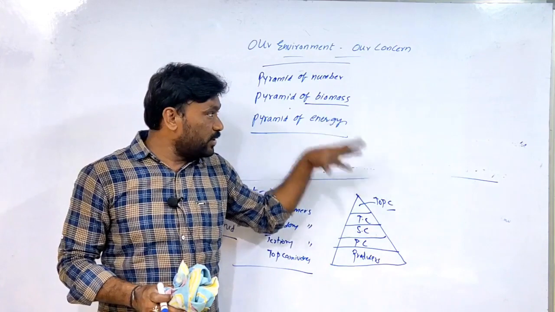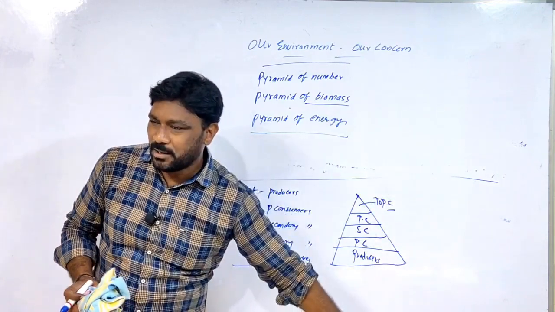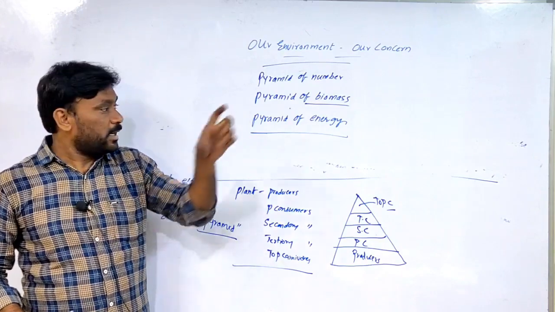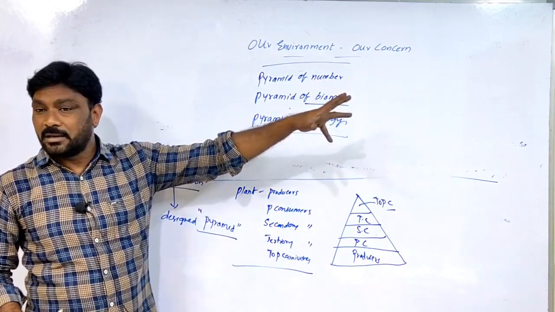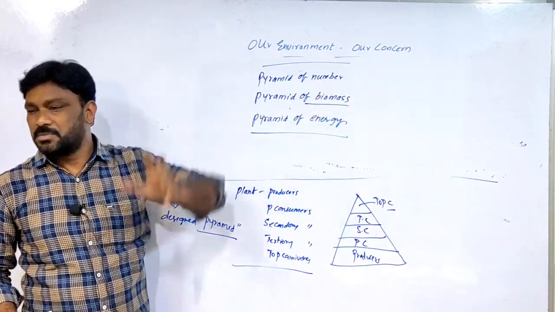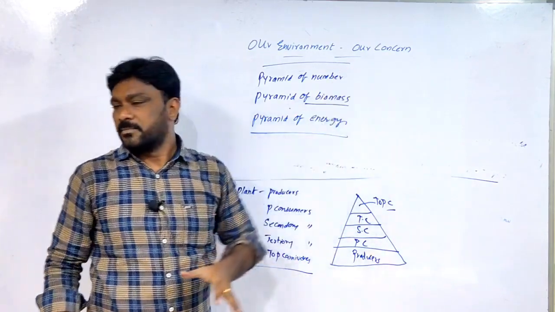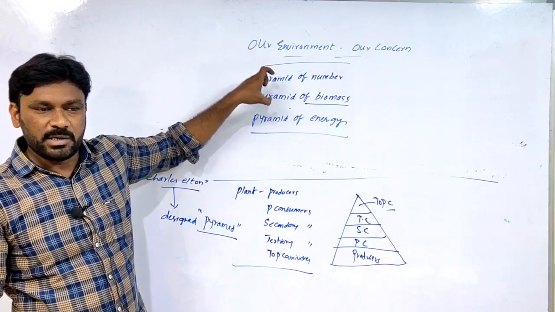And all this enters into the ecosystem only. So that much weight of the dead organisms which enters into the soil is called biomass. It is called the pyramid of biomass.